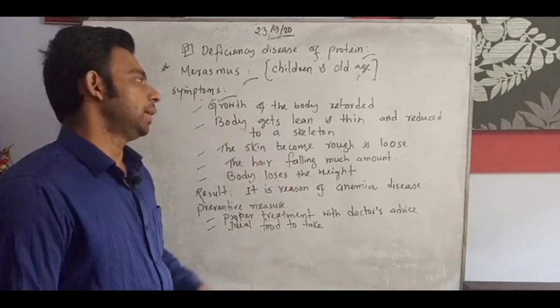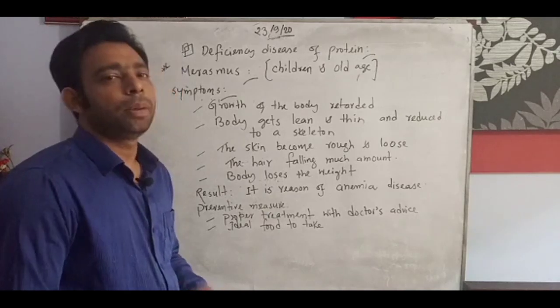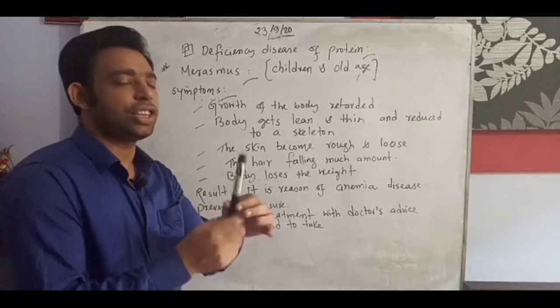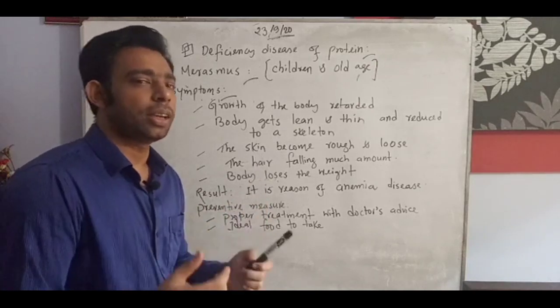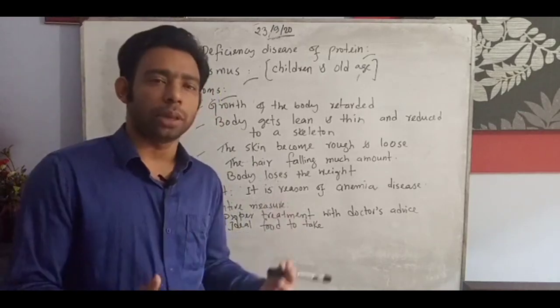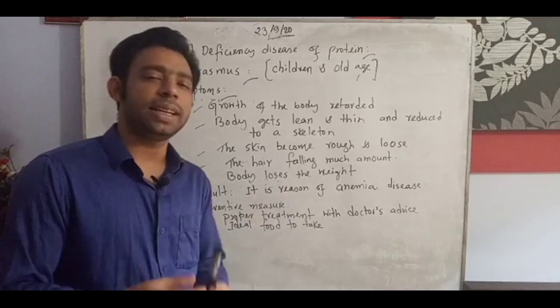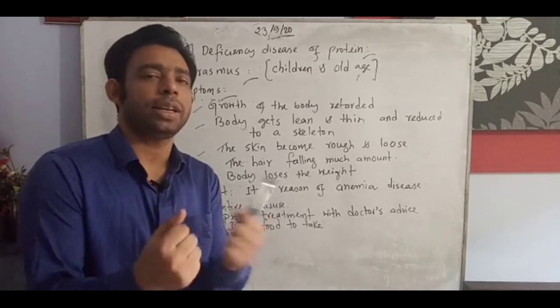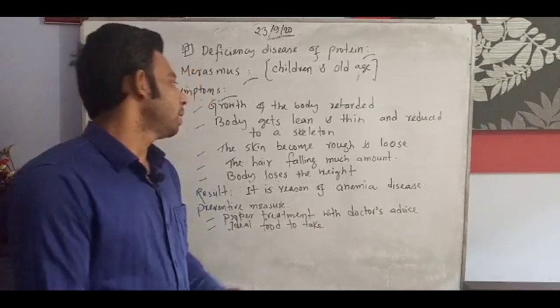Body gets lean and thin and reduced to a skeleton. Lean and thin is a stick-like structure. A human body having good, sound health is different, but here the body gets lean and thin like a pencil, without muscular parts.